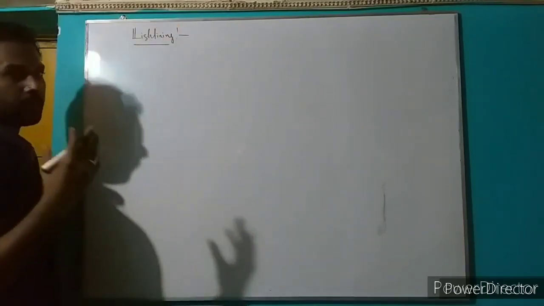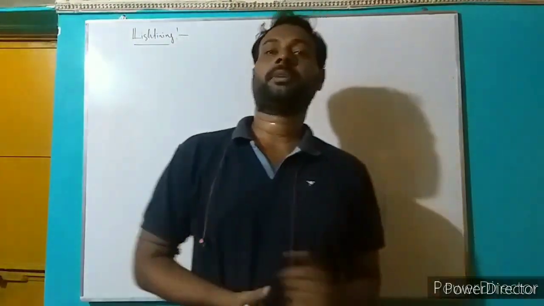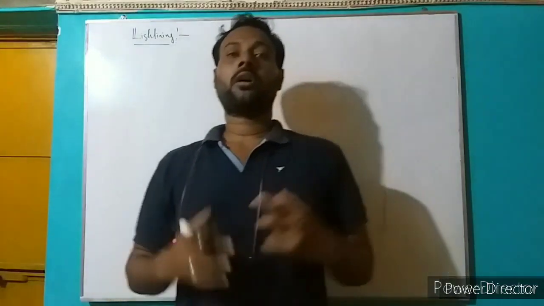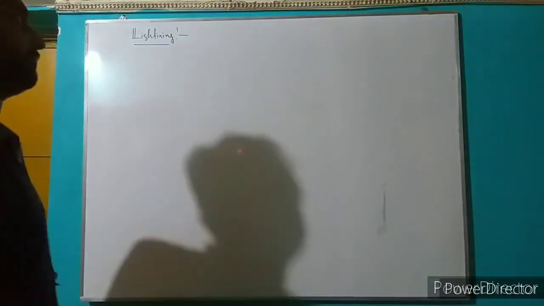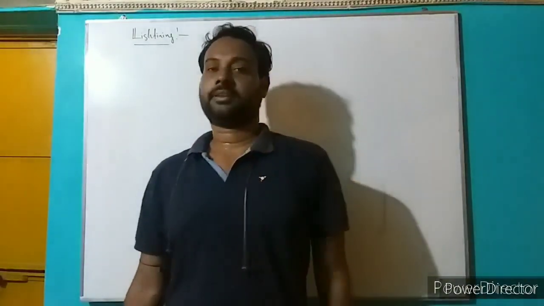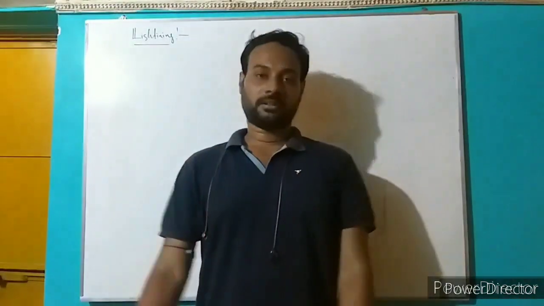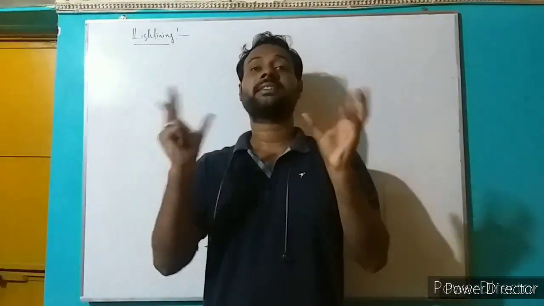Then lightning. Lightning or sparking, you know, thunderstorm, you have seen lightning. So how can it arise? How does lightning arise in our atmosphere? This is a very good example of potential difference. How? If two clouds collide with each other, then there is a potential difference between them.